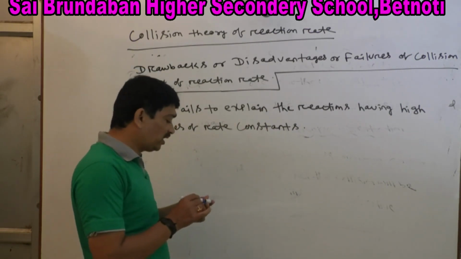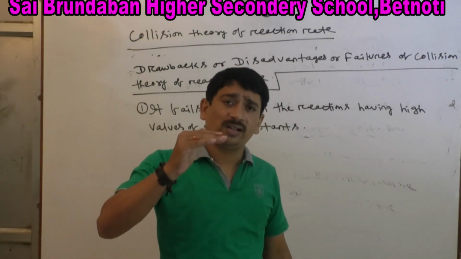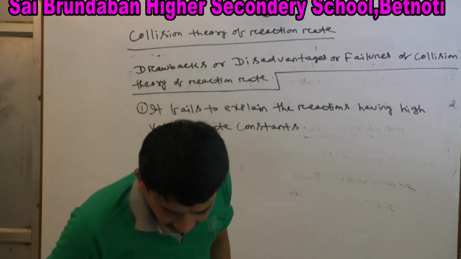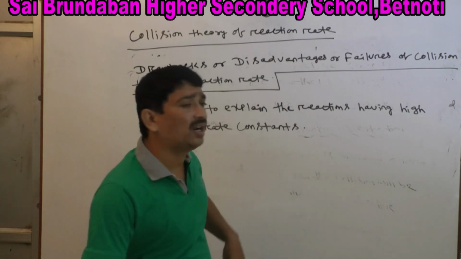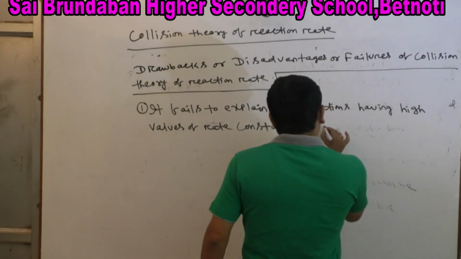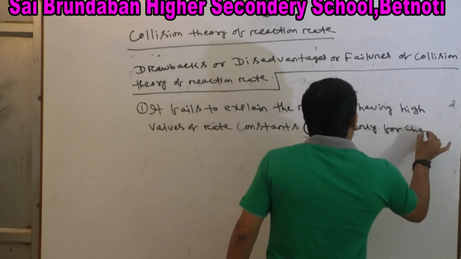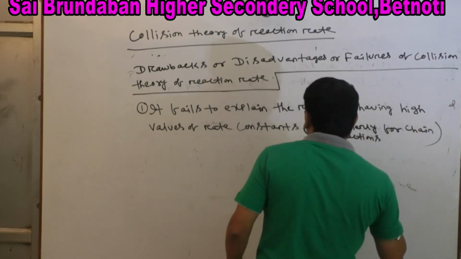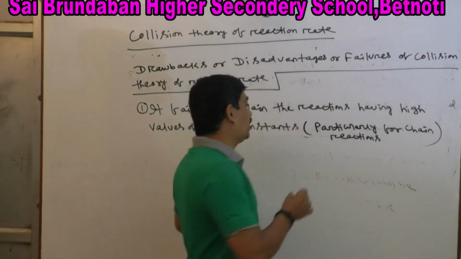So for reactions having high values of rate constant, collision theory is not applicable. These are the disadvantages of collision theory. It fails to explain the reactions having high values of rate constant. What does that indicate? The higher the value of rate constant, the faster the rate of reaction. We can say that it is particularly for chain reactions. It fails to explain the reactions having high values of rate constant, particularly for chain reactions. Clear?